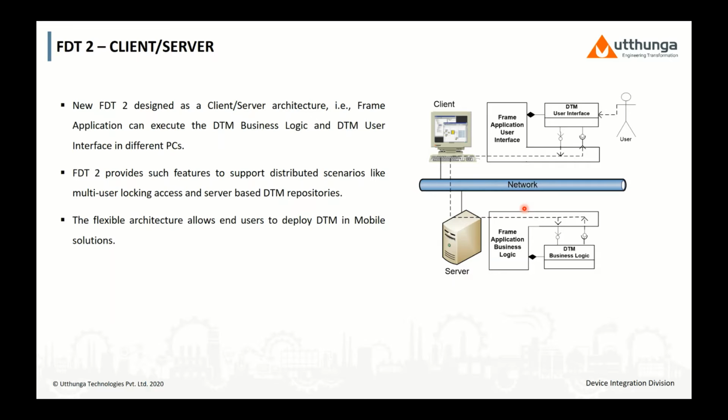FTT 2.0 provides the support for the distributed scenarios when multi-user access the same dataset. So the locking mechanism is used to ensure that only one DTM has the read and write access for the instance dataset and to the device dataset. So for all other DTMs, it will have only read access. The flexible architecture helps the end user to deploy and work with the DTM in mobile platforms as well.